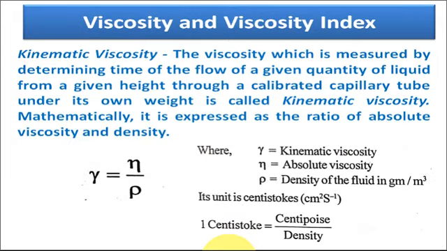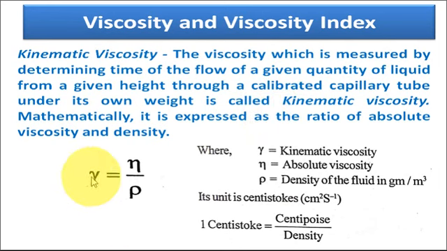Now another important term is the kinematic viscosity. What is kinematic viscosity? The viscosity which is measured by determining the time of flow of a given quantity of a liquid from a given height through a calibrated capillary tube under its own weight is called kinematic viscosity. So basically kinematic viscosity is the viscosity measured by the time of flow of the lubricating oil.